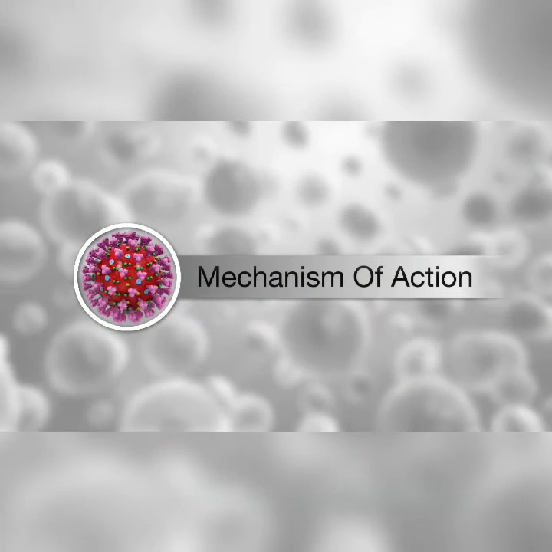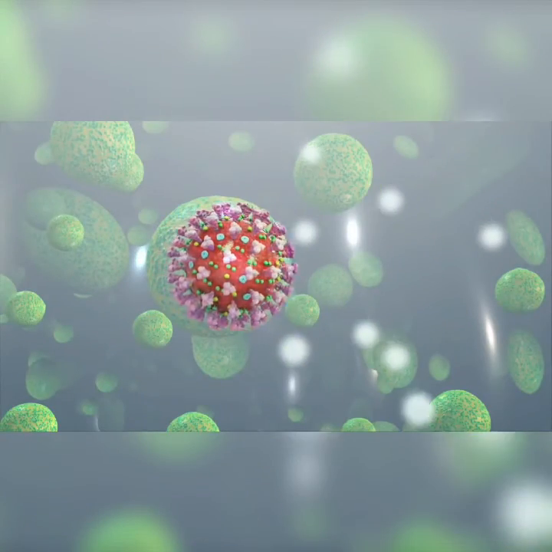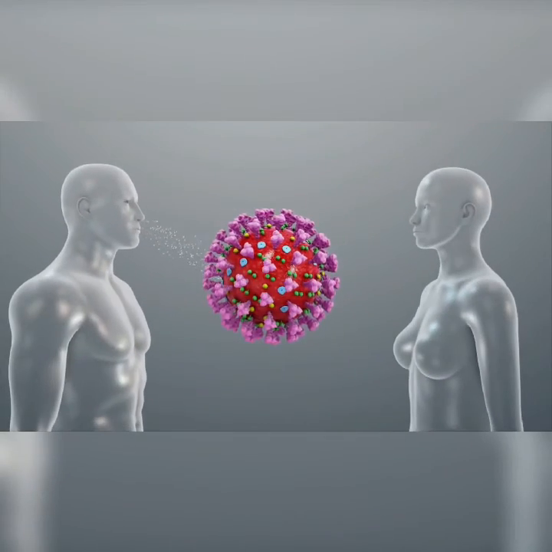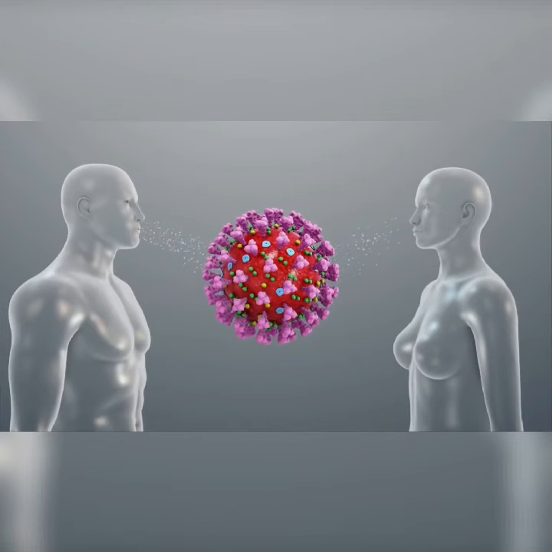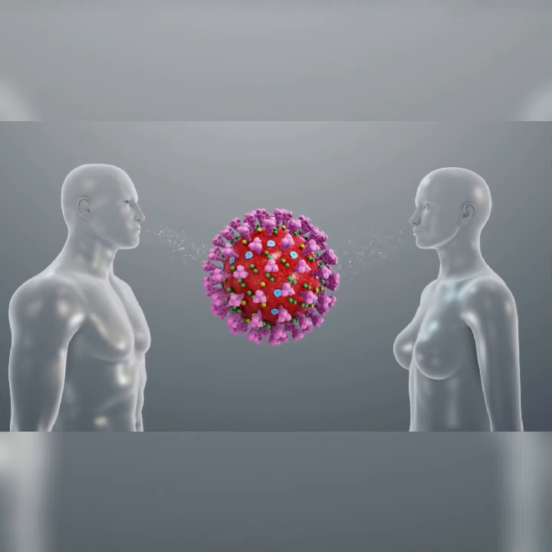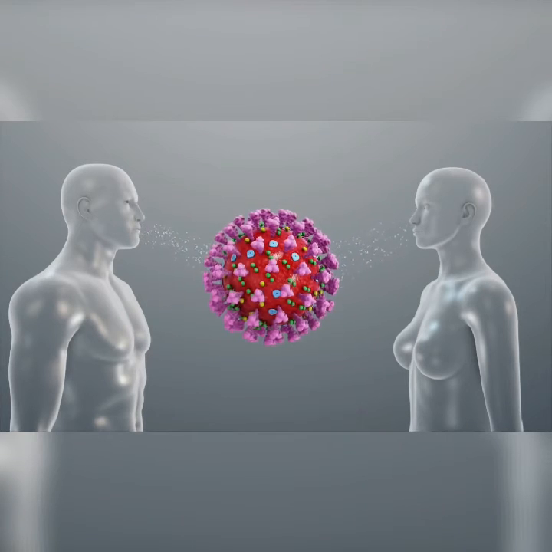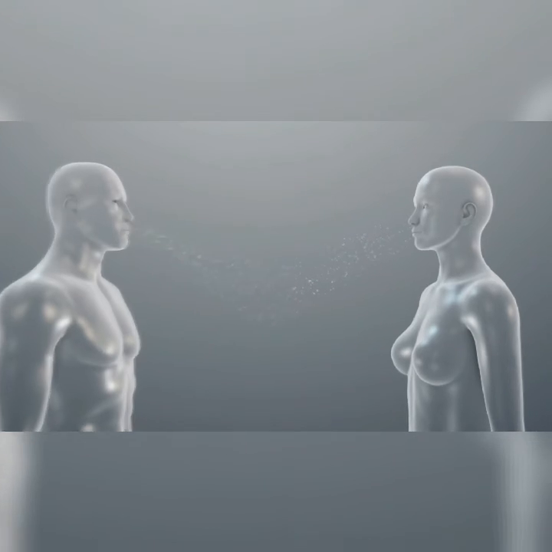Mechanism of action of coronavirus. The 2019 novel coronavirus is a newly discovered strain from the coronavirus family that causes respiratory disease. Humans have long been infected by coronavirus, as it is one of those responsible for the common cold. It is a contagious viral infection spread through inhalation or ingestion of viral droplets. As a result, coughing and sneezing and touching infected surfaces are primary sources of infection.